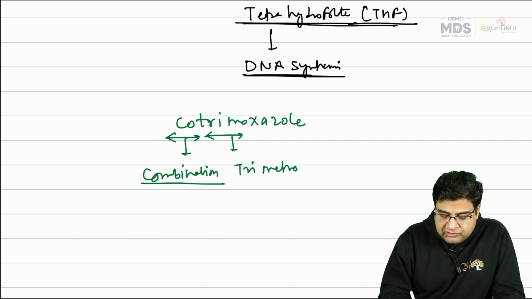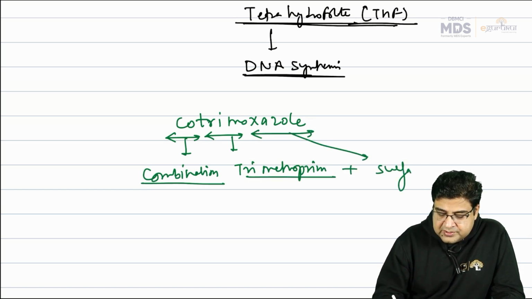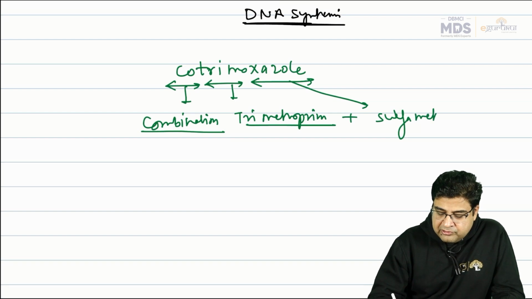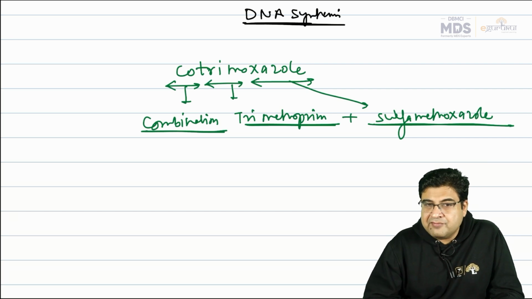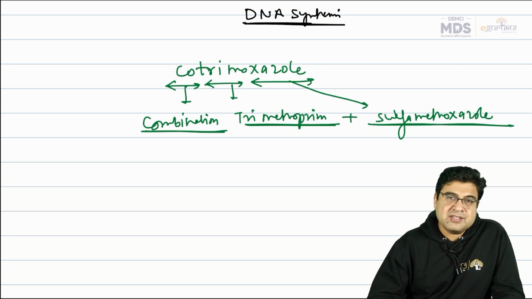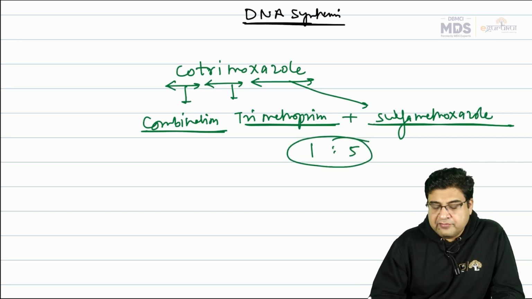This is a combination of trimethoprim and sulfamethoxazole. So the combination of trimethoprim and sulfamethoxazole, the drug name is cotrimoxazole. Now this combination is present in a ratio of 1:5.